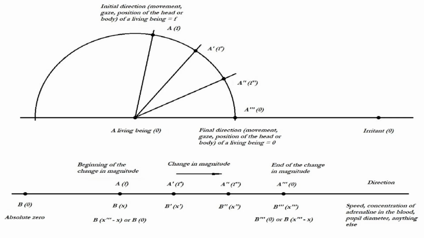Regulation is more or less than the already existing value. Changing the speed is to increase or decrease the speed. Changing the direction is to add or subtract an angle. Changing the distance to the irritant also has only two values, closer or further. Altogether it implies a one-dimensional space, where only one value changes in the direction of more or less, which means that the position of the coordinate changes to the left or right. One-dimensional spaces permeate every living being and hence the whole psychology. Therefore, it is worth starting with this.